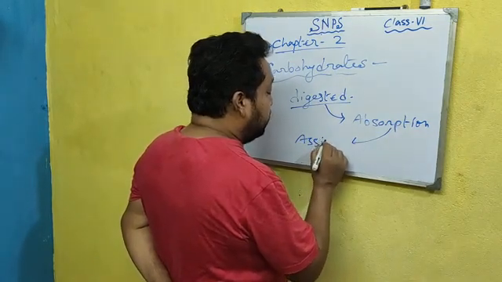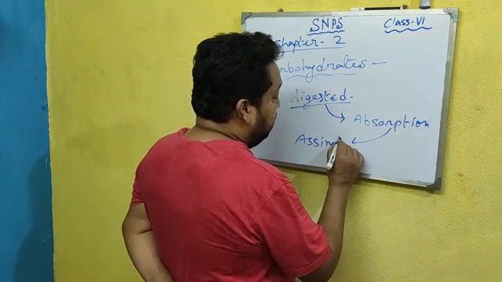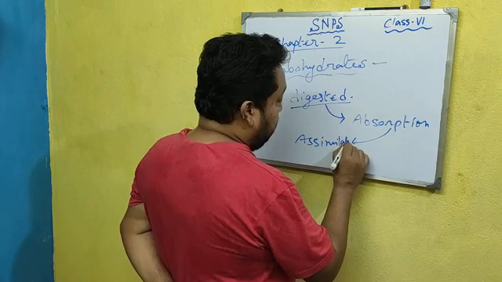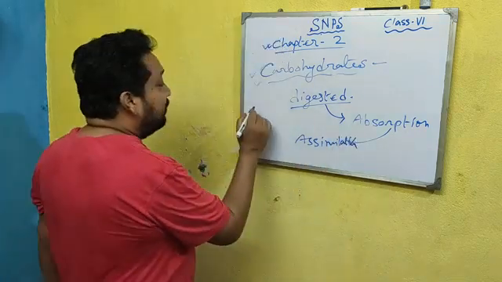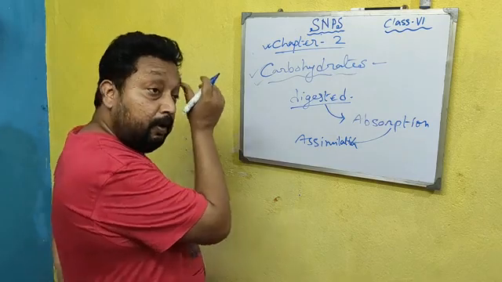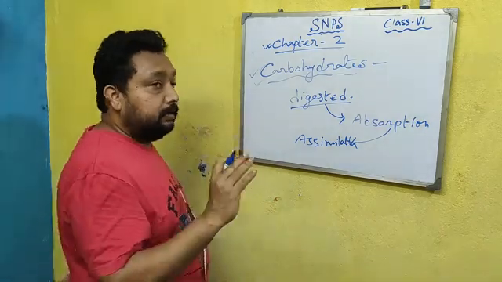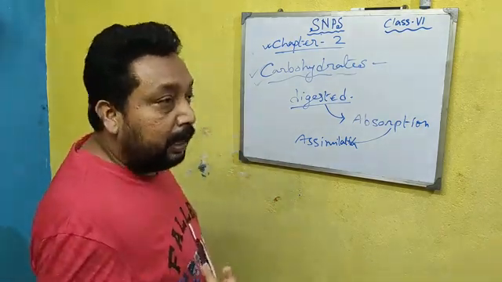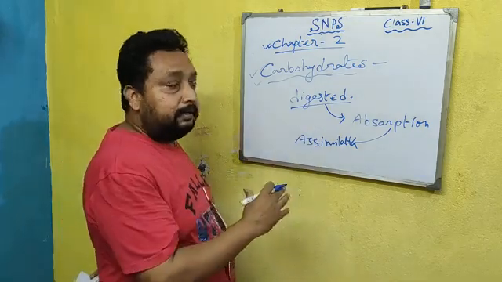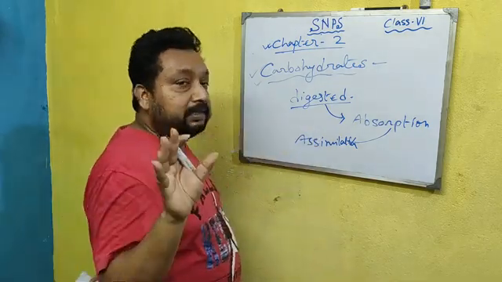What are these words? These are the steps of our nutrition. In higher classes you will understand better, but here I just give you the concept.